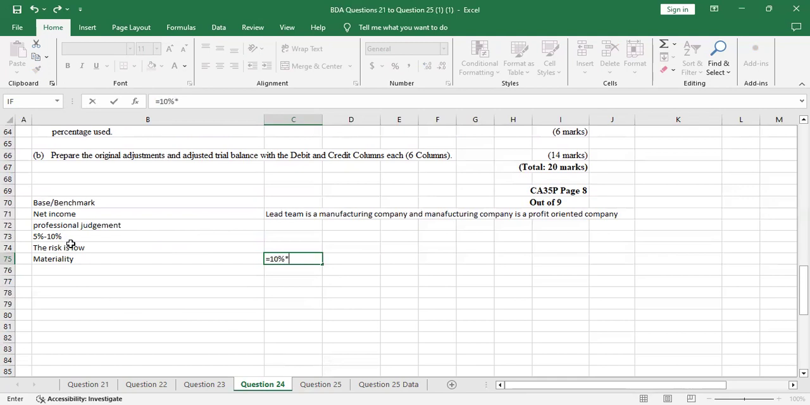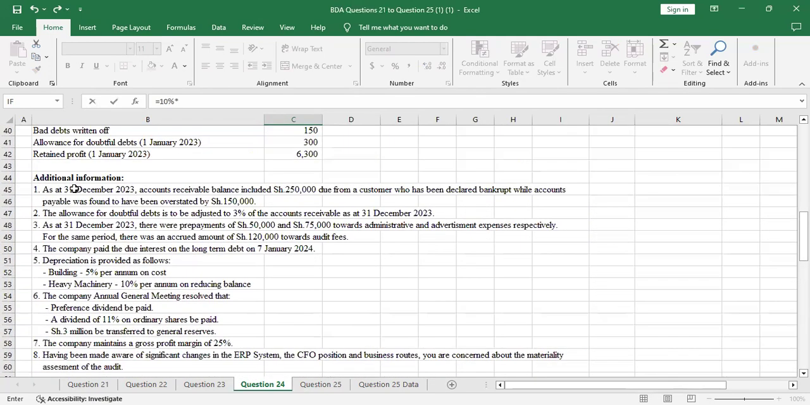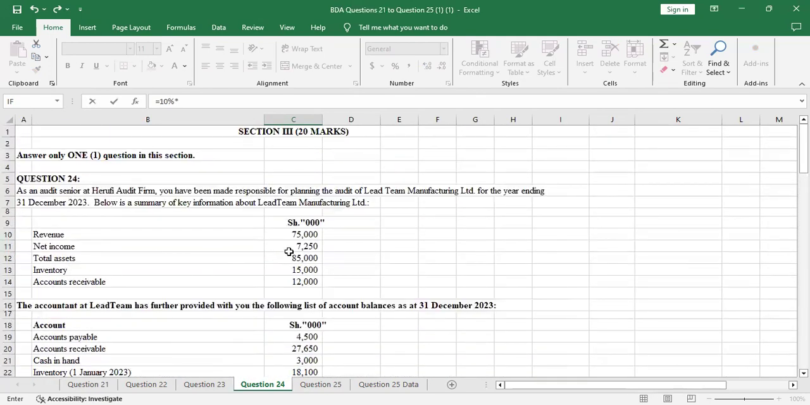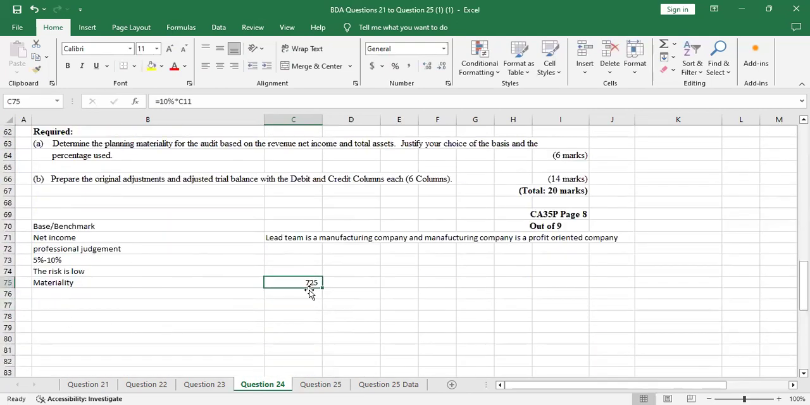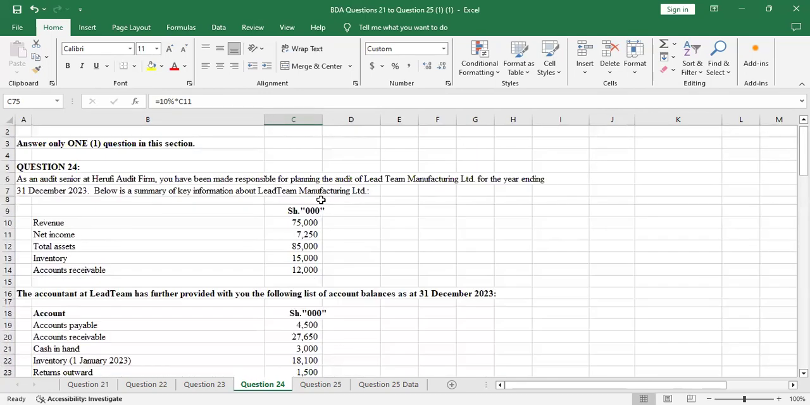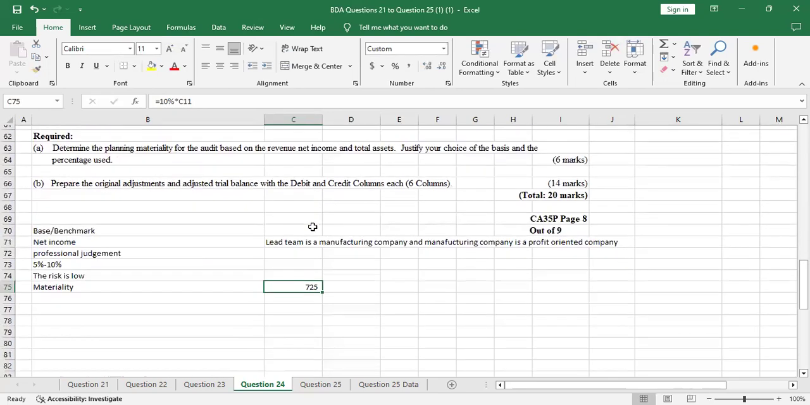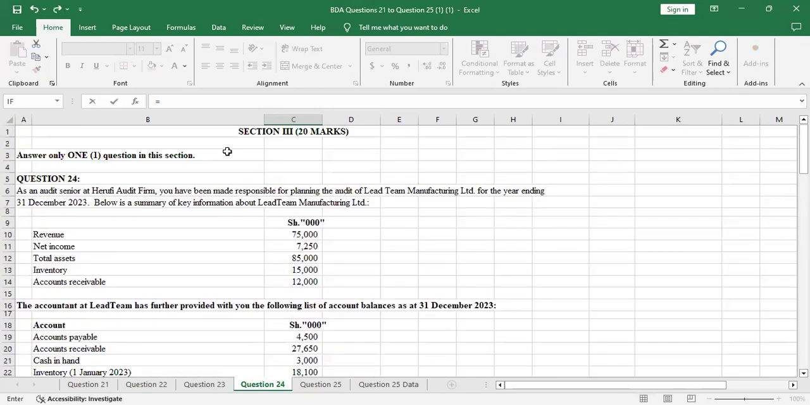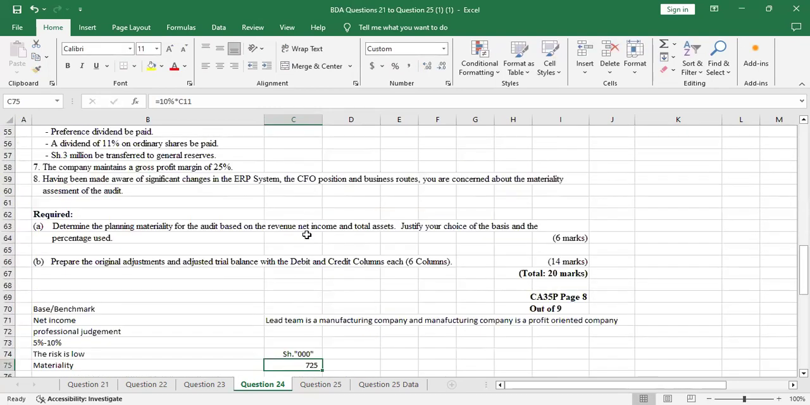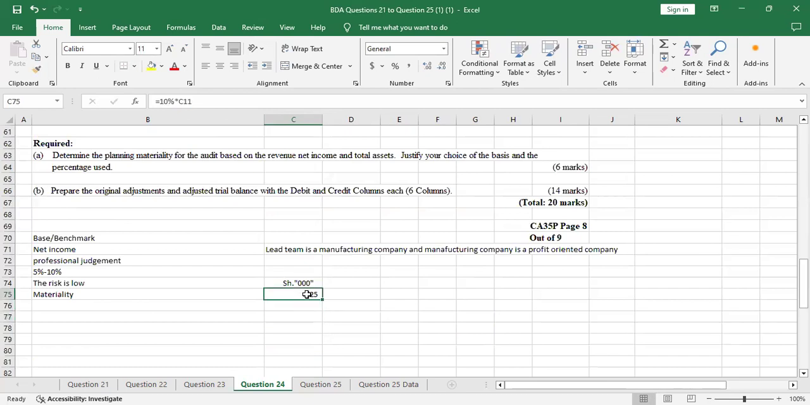Then you multiply by the amount which you're given under the net income. This amount here, 7250. So the materiality will be 725,000 because the shillings were in thousands. Remember the shillings were in thousands, so I can just put it here. There's no big deal. So shillings were in thousands. So materiality is 725 because we use the 10% because the risk is low. So materiality is higher. So we'll take 10% and the materiality is 725.